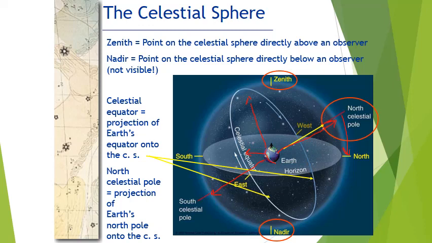Now, one thing I want you to pay attention to as you read in the book is how the altitude, meaning how far above the northern horizon the North Celestial Pole is, changes depending upon your location on Earth. Turns out that the angle Polaris makes with the northern horizon is the same as your latitude. So keep that in mind as you're reading through this chapter.